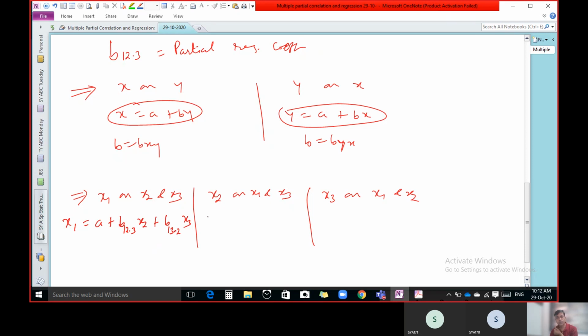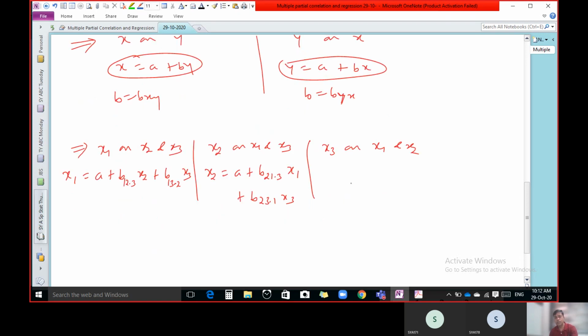So can you tell me what is x2 on x1 and x3? It is like x2 equal to a plus b21.3 x1 plus b23.1 x3. So this is another form of regression line, but it is x2 on x1 and x3.